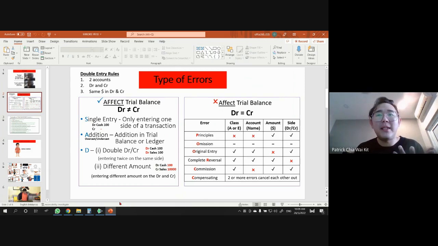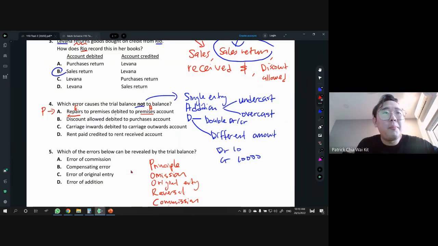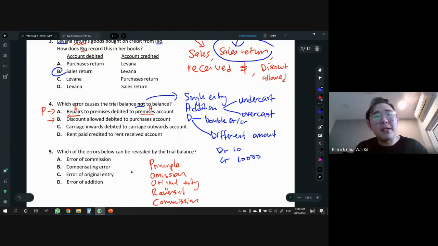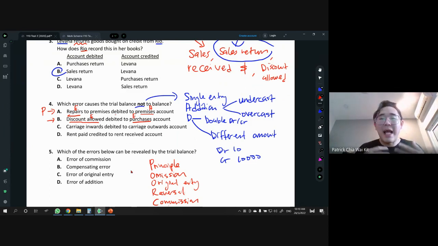Then commission is wrong name. Error of commission: only the name is wrong, but the class is still the same. So I want you to look at B here. For B, discount allowed is what element? Discount allowed is expenses, all right? And purchases account is also expenses. So as you can see, discount allowed and purchases are both expenses. They are in the same class, the same elements. But what happened is that we were supposed to open discount allowed, but the name put in was purchases. So this is wrong name, and this is error of commission.